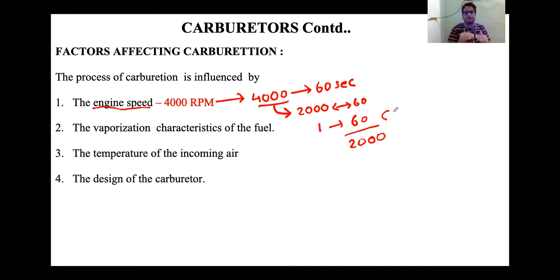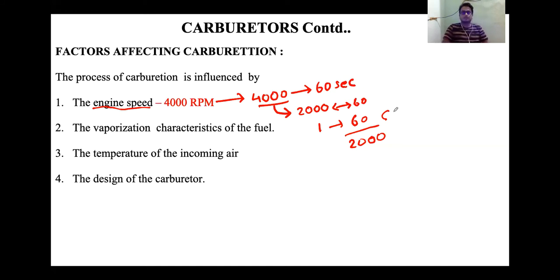Suppose we are running at a lower speed than this, then somewhat more time will be available. If we are running at a higher speed, more than this rpm, then even less time will be available for the carburetor to provide the air fuel mixture to the engine. So this is one of the factors.